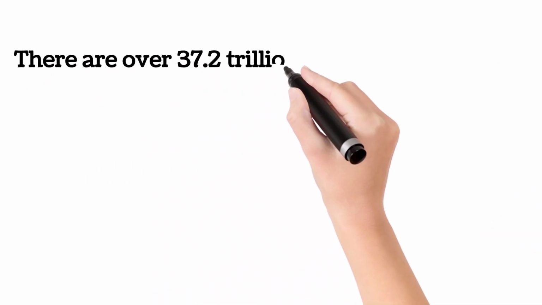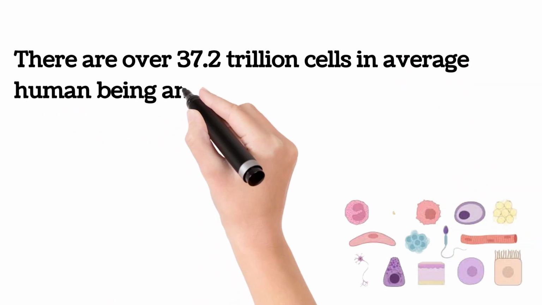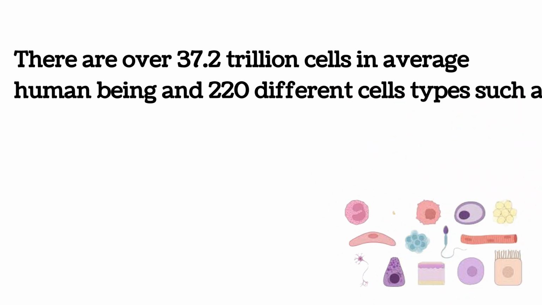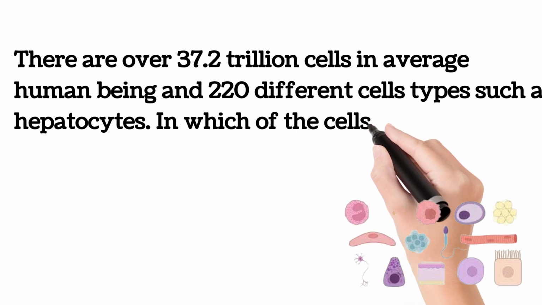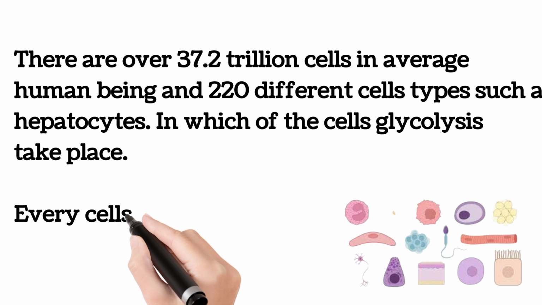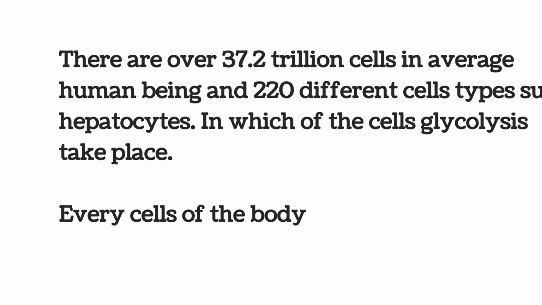There are over 32.2 trillion cells in an average human being and 220 different cell types, such as hepatocytes, in which glycolysis takes place. So in every cell of the body glycolysis takes place, because we need nutrients and energy. And of course,